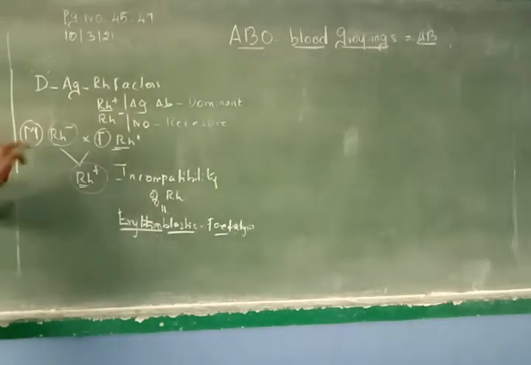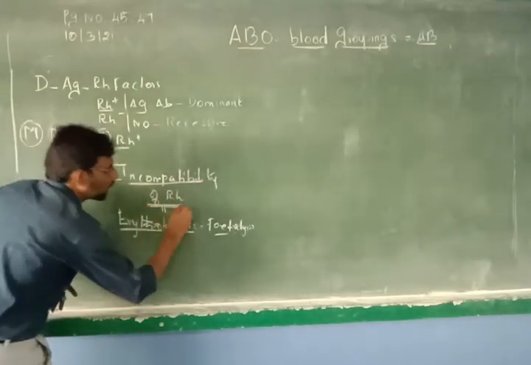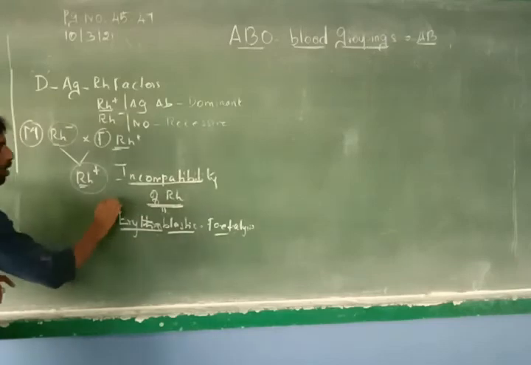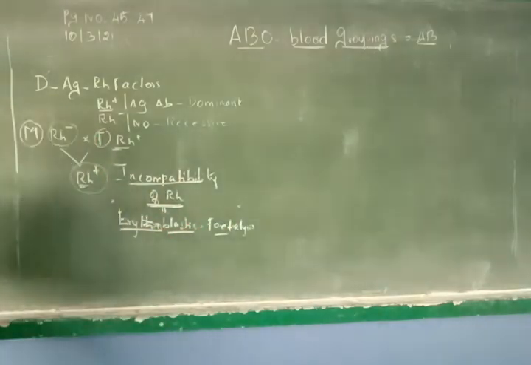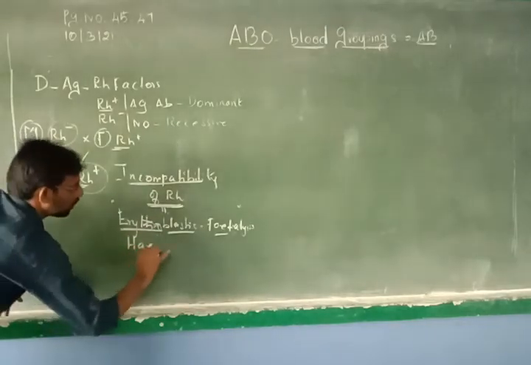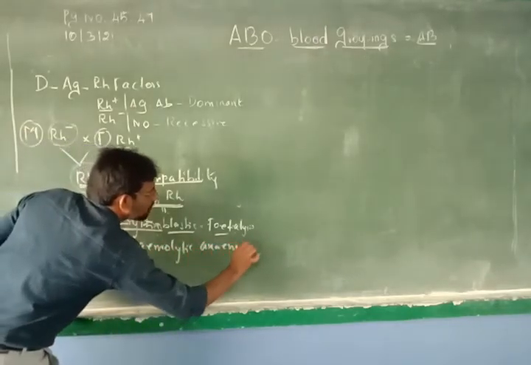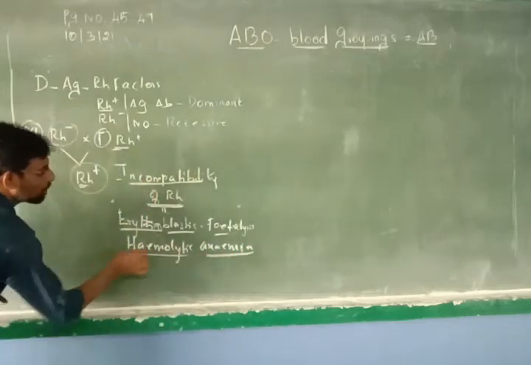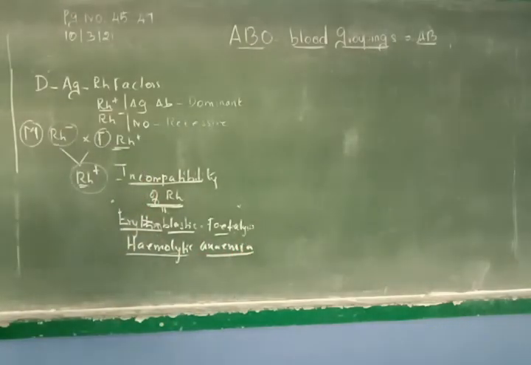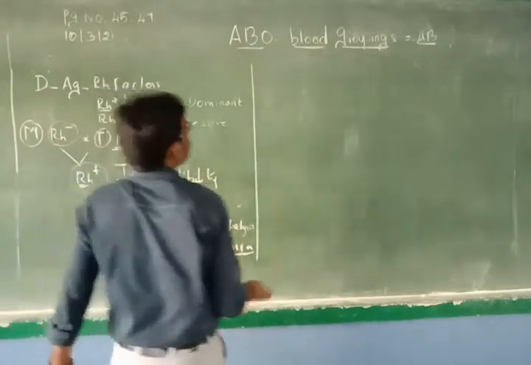Now what we are going to concentrate on is the incompatibility of Rh factors, that is, a disease called erythroblastic fetalis, or hemolytic anemia. It is also called hemolytic anemia. Anemia means reduction of RBC. Hemolytic means all the RBCs are destroyed. Lytic means destruction. Okay, right.